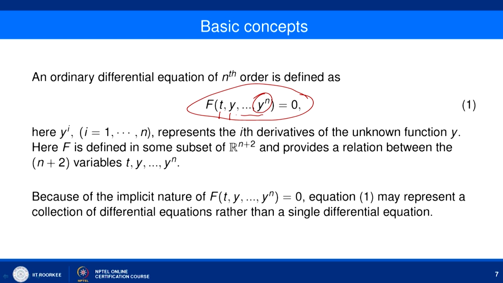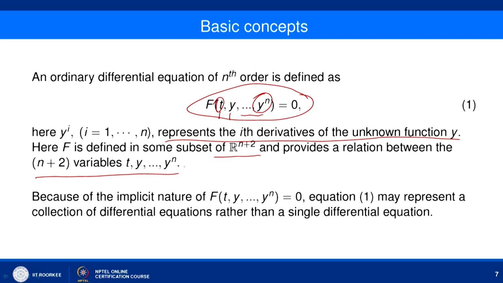ordinary differential equation, because the number of independent variables is only 1, that is t here. So, here this y i, where i is running from 1 to n, represents the ith derivative of the unknown function y, and here f is defined in some subset of R n plus 2, and provides a relation between the n plus 2 variables, that is t, y, y dash up to y n.